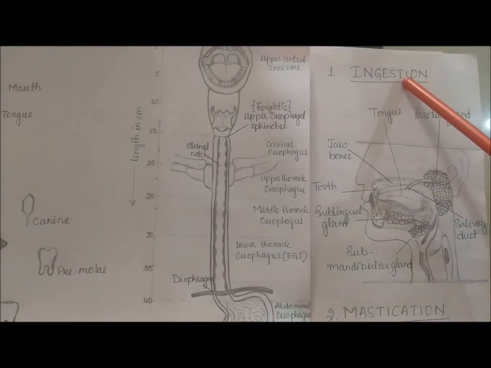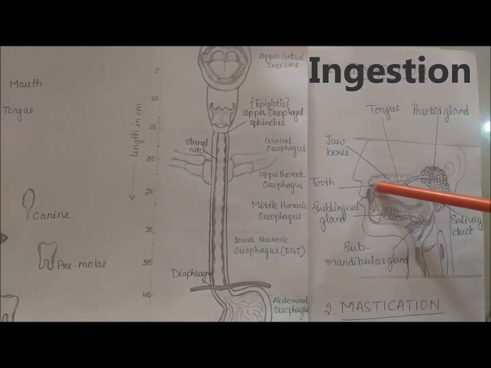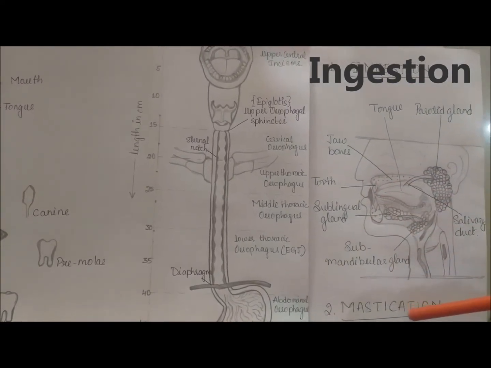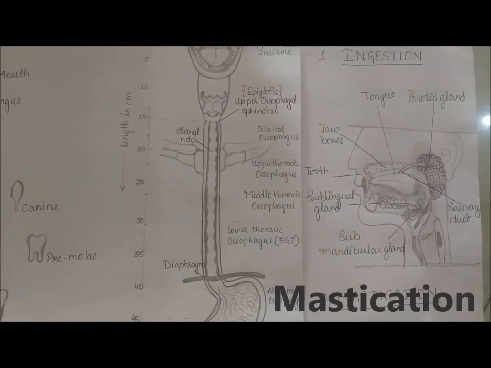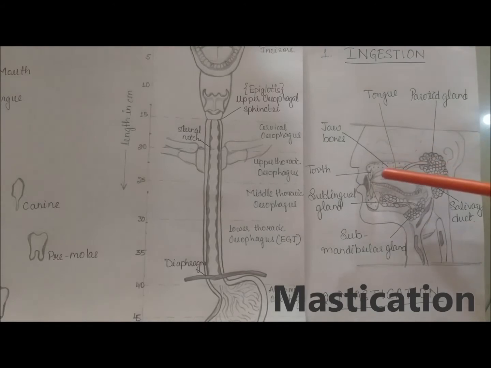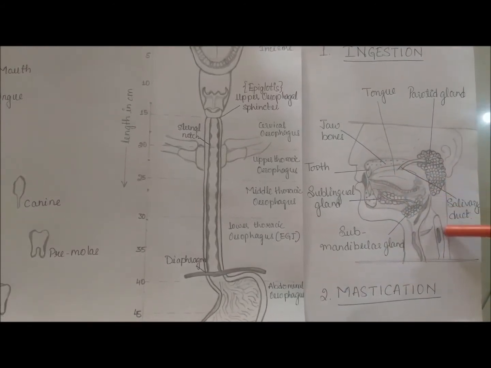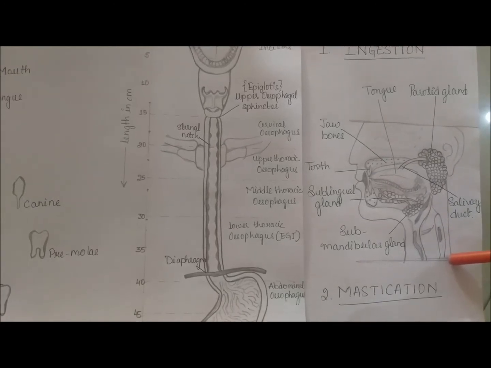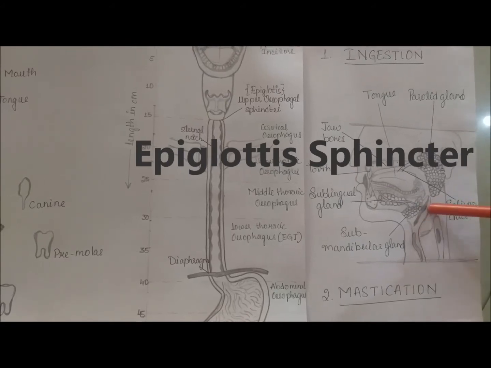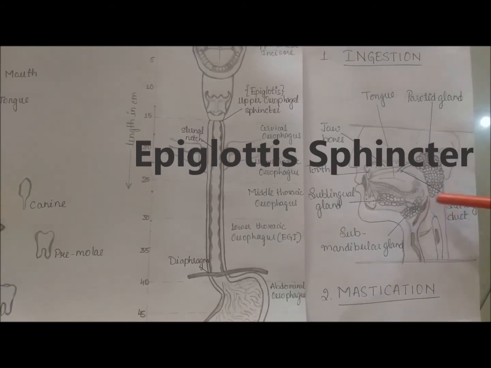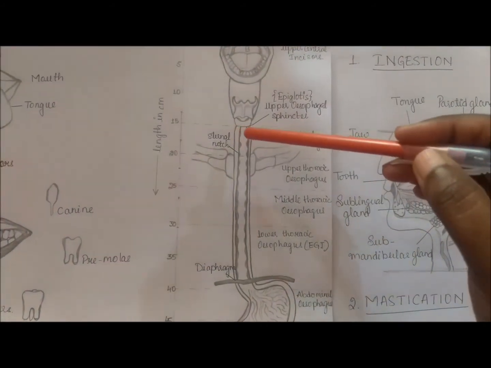Remember, intake of food is known as ingestion, and the mechanical work done by our specialized teeth is known as mastication. The ground food then enters the pharynx, moving towards the esophagus. The epiglottis blocks the trachea in order to avoid the entrance of food into the windpipe.